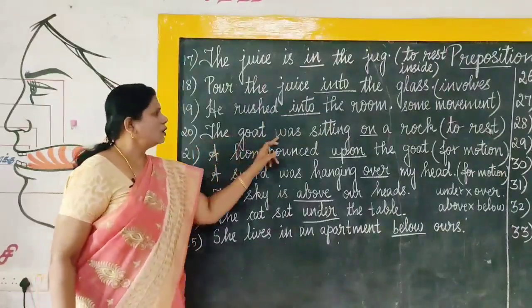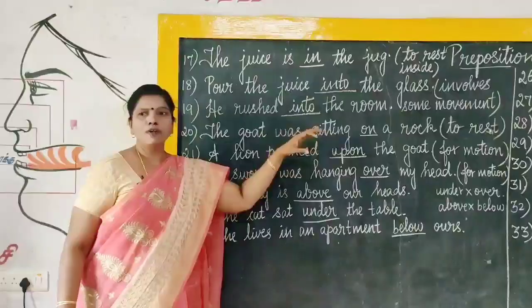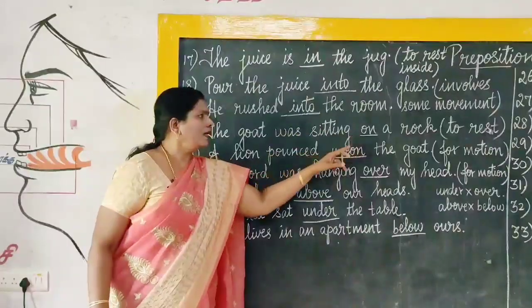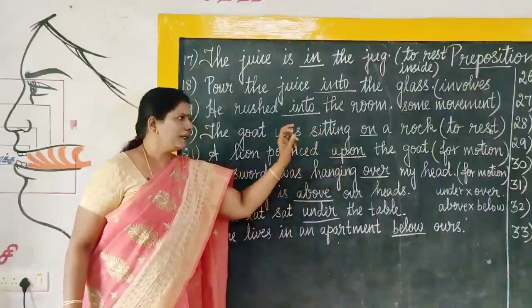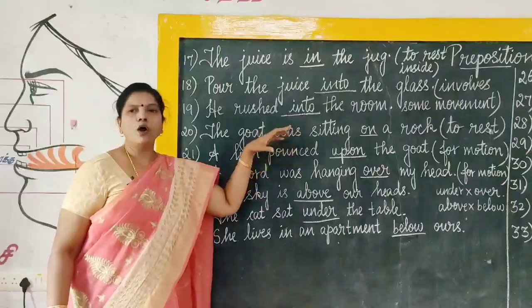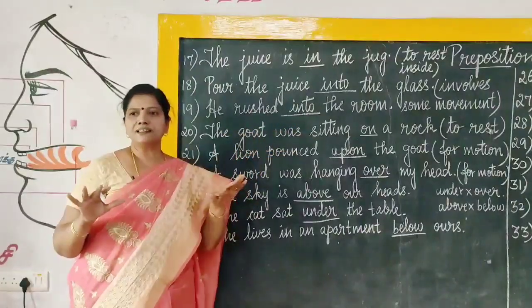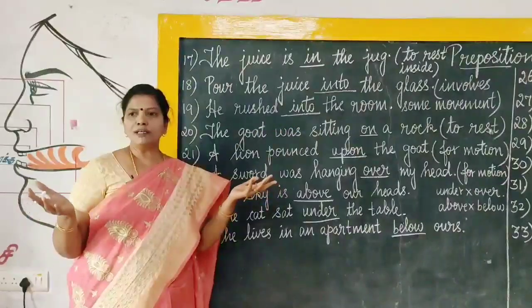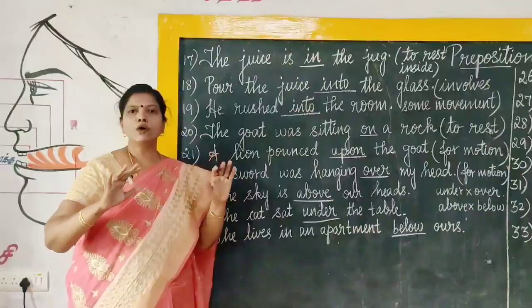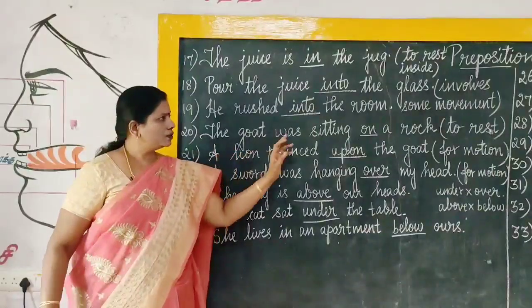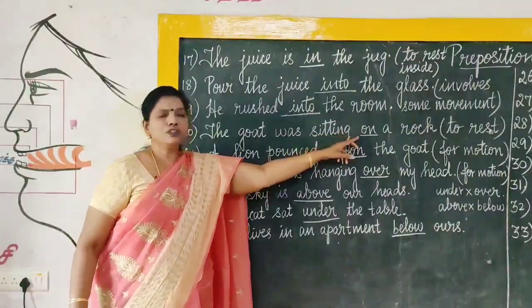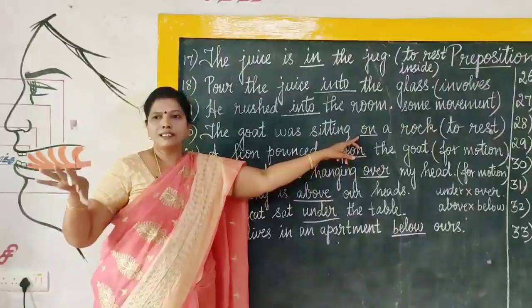Next one, the goat was sitting on a rock. Now, we are going to see the difference between on and upon. Right. The goat was sitting on a rock. It was simply sitting. There is no movement. Okay. Where is the goat? The goat is sitting on the rock. So, to rest, we have to use the preposition on for resting.